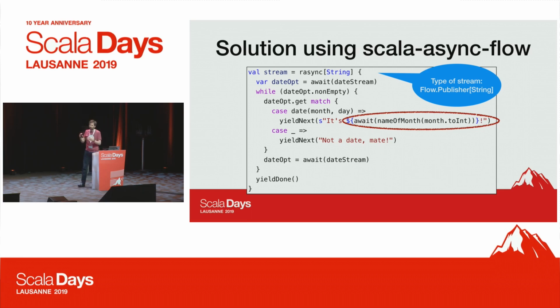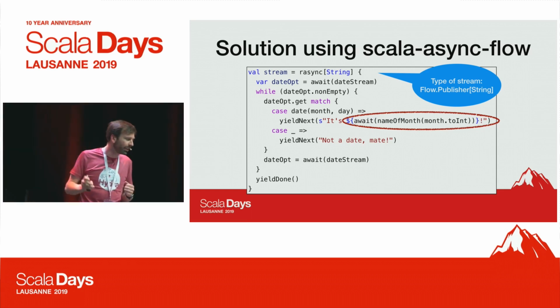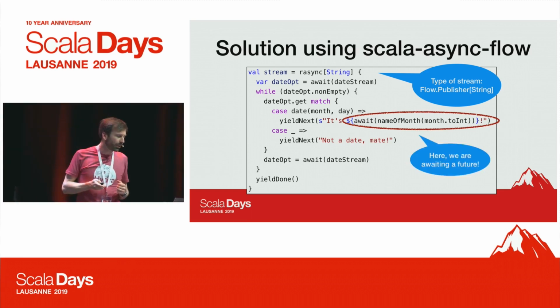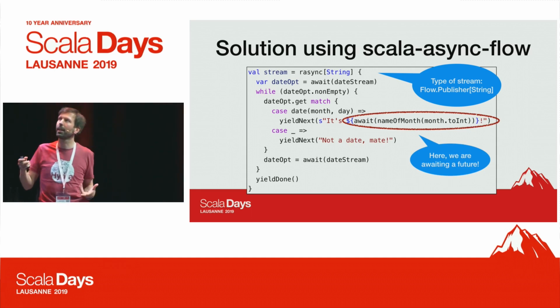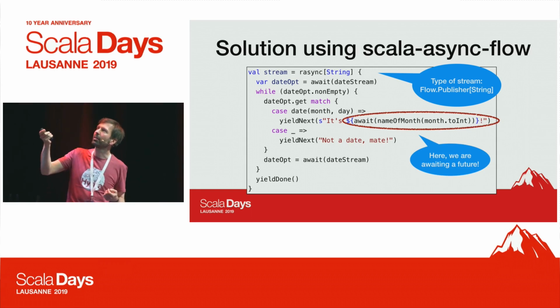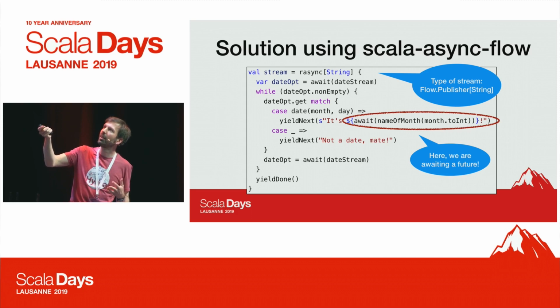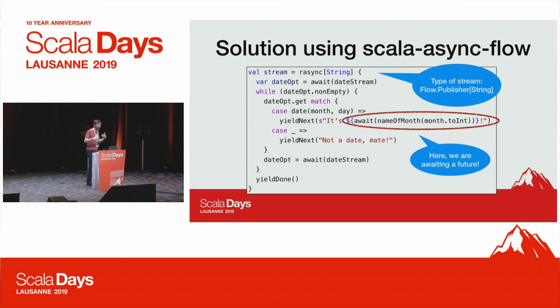It would be too limited if you fix it to publisher in this case. So that's important. And so then yield next, of course, we can call multiple times in a loop here. Once we've yielded the next event, we can go back and wait for the next event from the stream, and as long as that's non-empty, we continue. And finally, we do yield done.